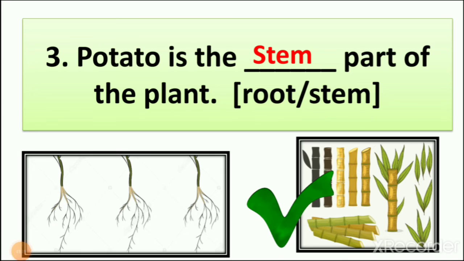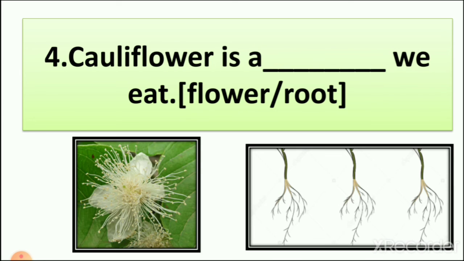So potato is a stem part of the plant. Then number 4. Cauliflower is a dash we eat. So when you see the cauliflower spelling, you can see the flower also in the spelling. So it is very easy to see that cauliflower is a flower of the plant.